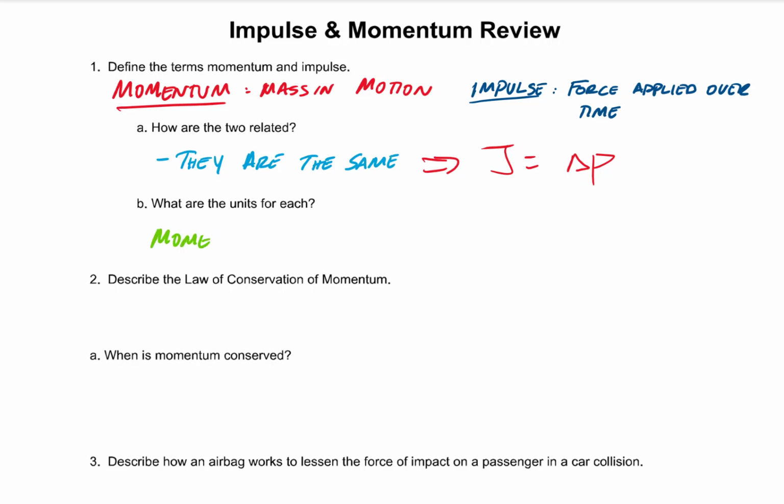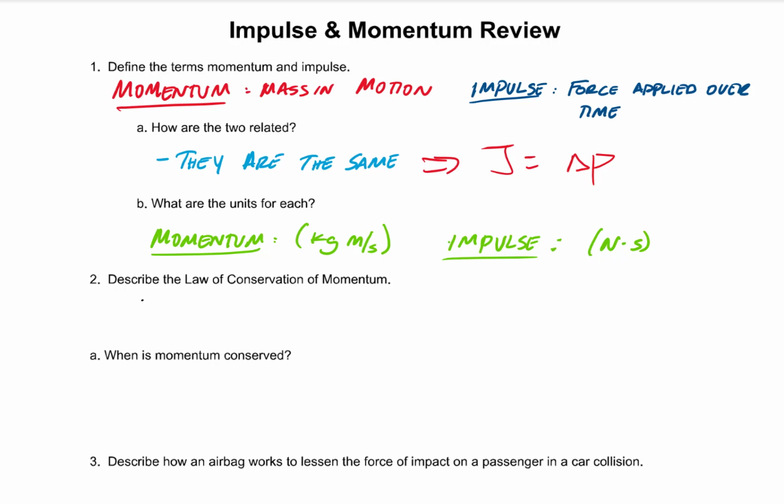The units for each, so momentum is mass times velocity. So that's kilograms times meters per second, mass, kilograms, meters per second, velocity. For impulse, you have force in newtons times time in seconds, so it's newton seconds.